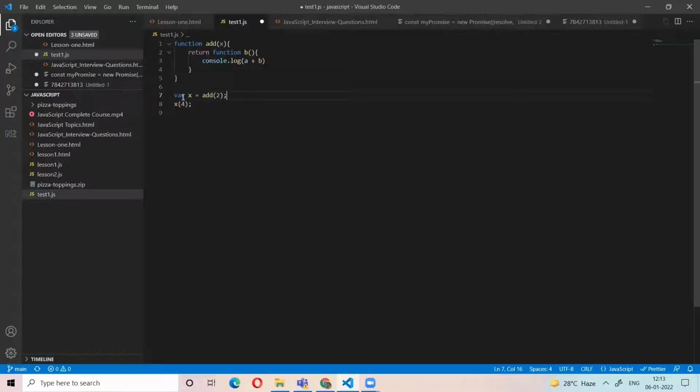I am asking what is the return. Okay. Now tell me what is the value of x here? Anybody tell? Undefined. Anyone tell?